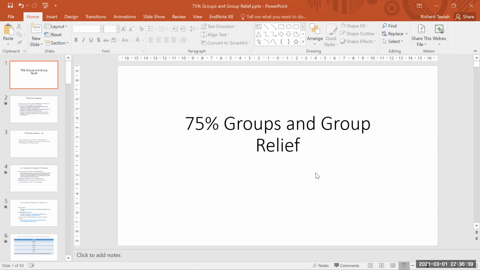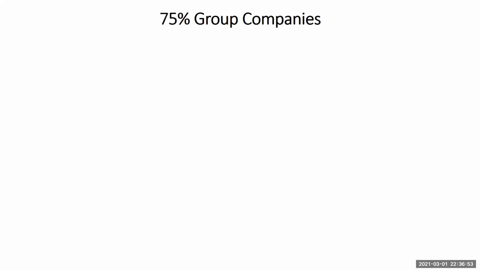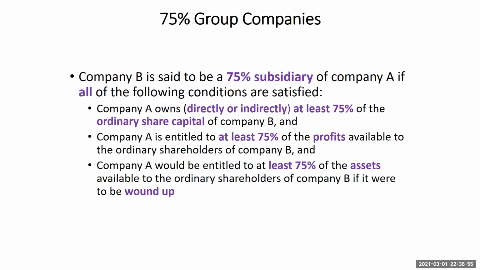75% groups have two different reliefs. Okay, so we look at the group reliefs and then the charitable gains reliefs. So first, one step at a time, let's look at the groups, the structure, and then we can look at the reliefs available to them.